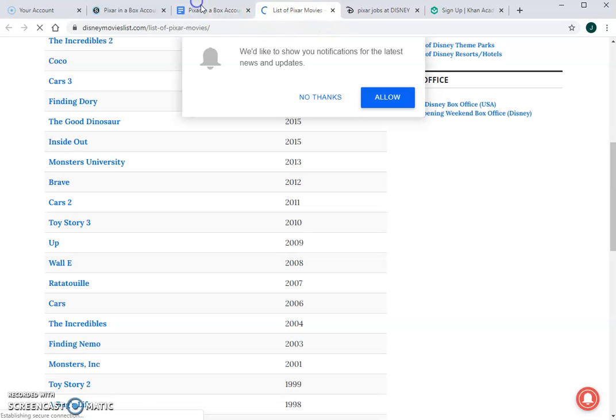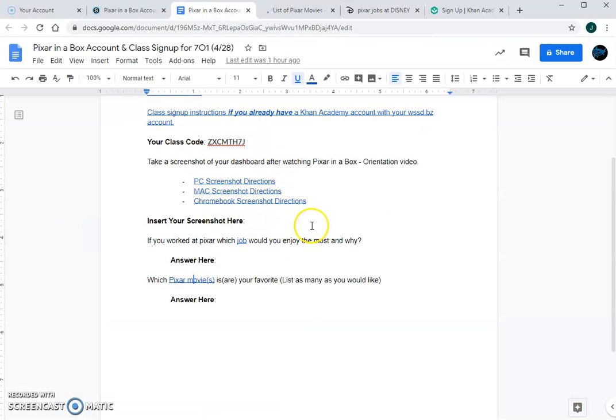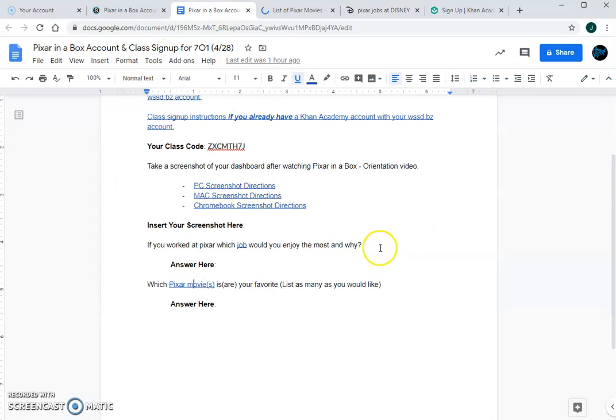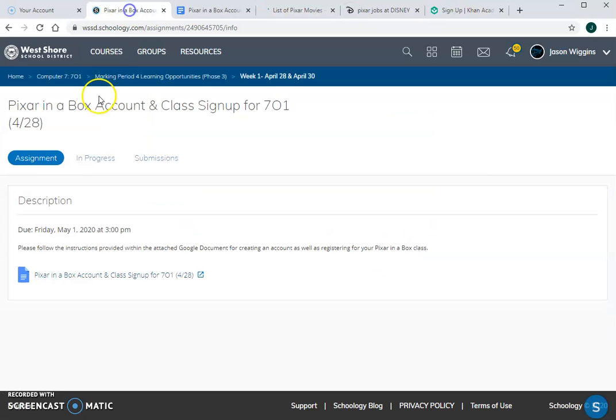Once you get done with inserting your screenshot and answering these 2 questions, make sure you're in Schoology above your assignment. Let's say I'm in Schoology. If you scroll all the way to the top in this window, you'll have a blue bar here. Just make sure you're hitting the Submit Assignment button to make sure this gets submitted. All right, so that's for the 28th.